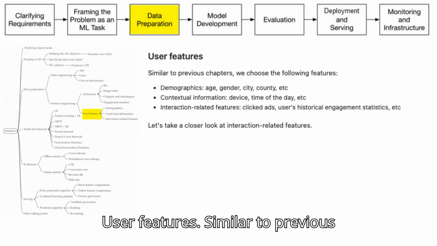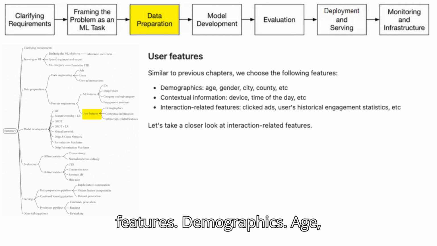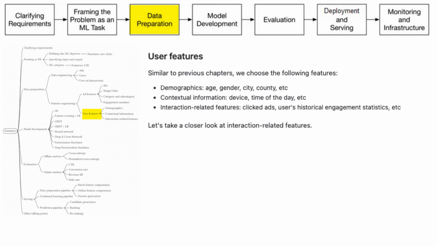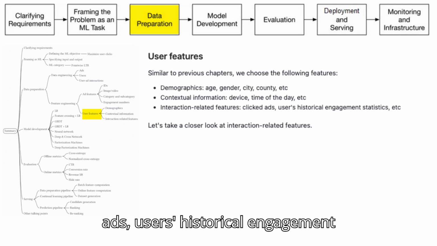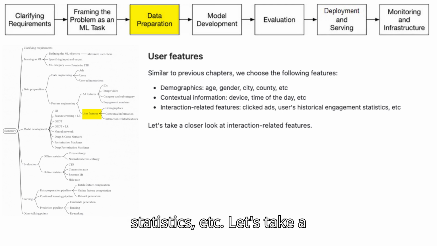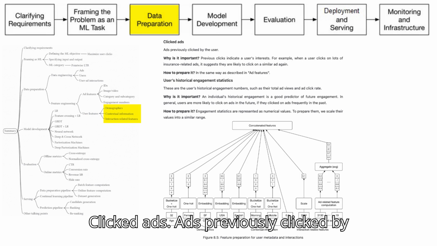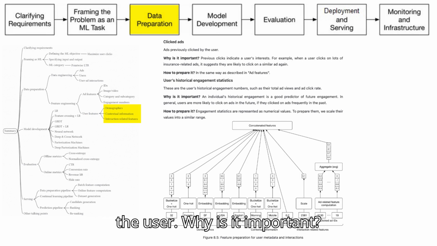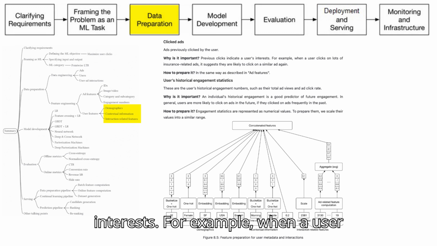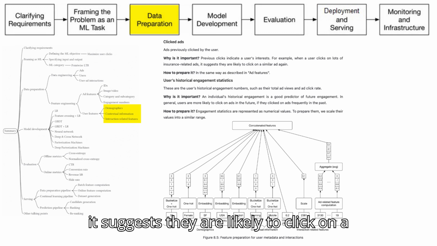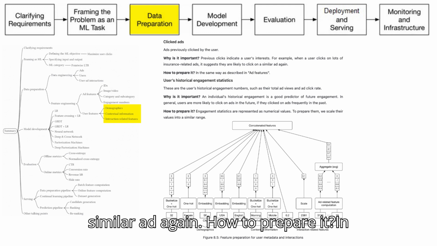User features. Similar to previous chapters, we choose the following features: demographics, age, gender, city, country, etc. Contextual information, device, time of the day, etc. Interaction-related features, clicked ads, users' historical engagement statistics, etc. Let's take a closer look at interaction-related features. Clicked ads. Ads previously clicked by the user. Why is it important? Previous clicks indicate a user's interests. For example, when a user clicks on lots of insurance-related ads, it suggests they are likely to click on a similar ad again. How to prepare it?